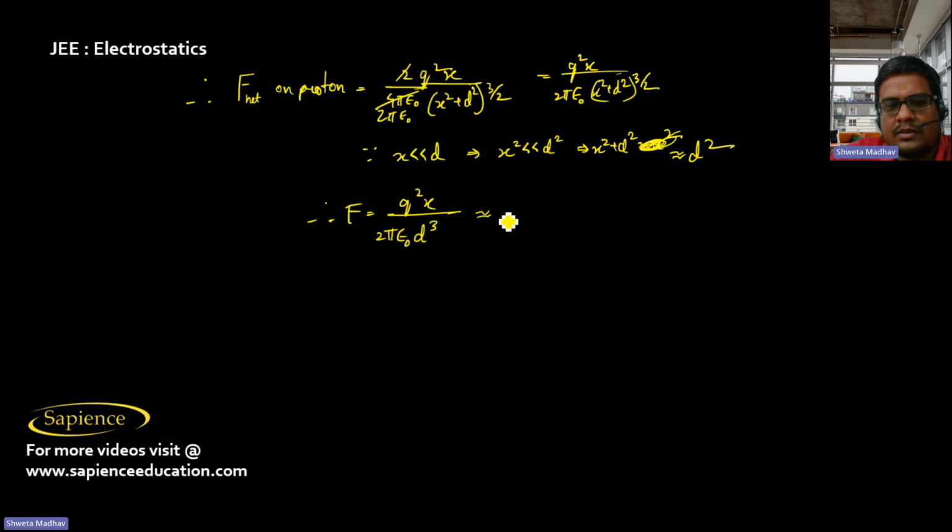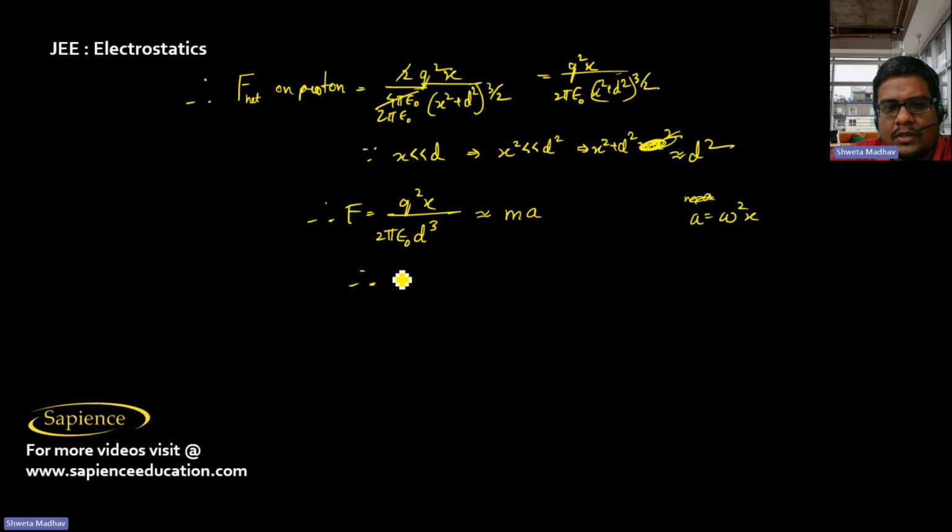Now this is obviously equal to mass into acceleration, and mass into acceleration is actually omega square x.